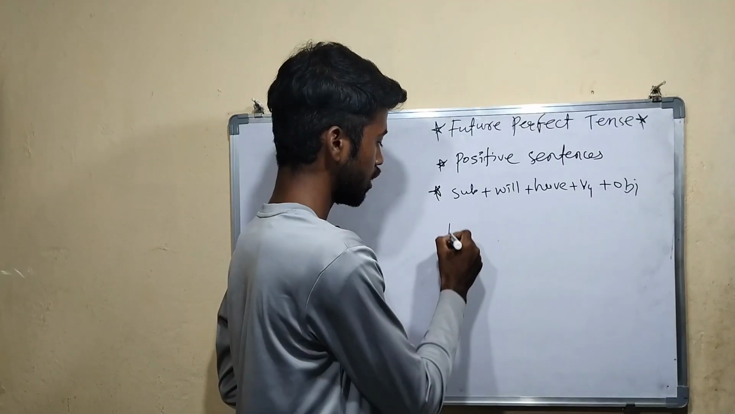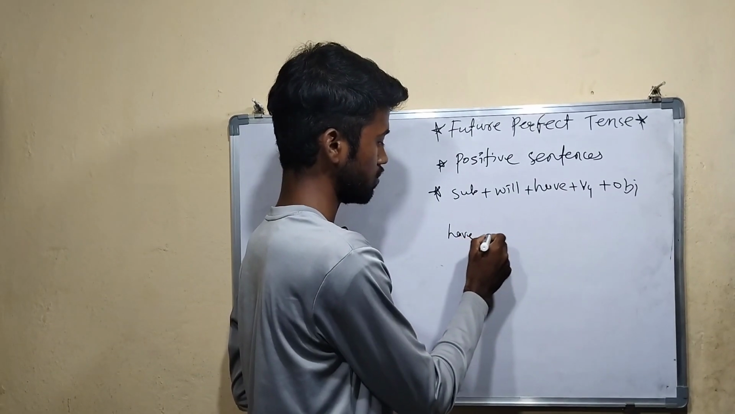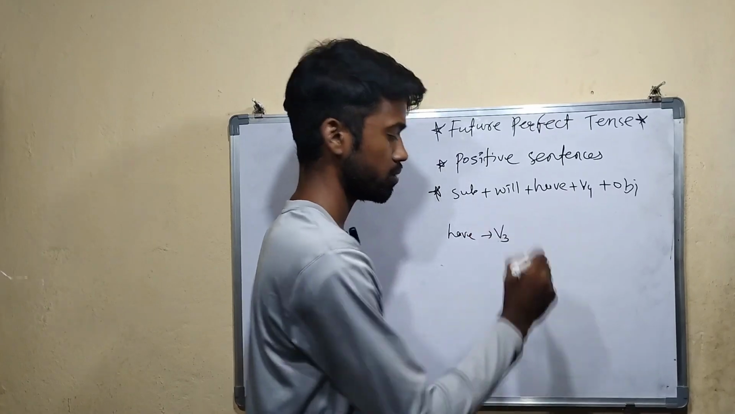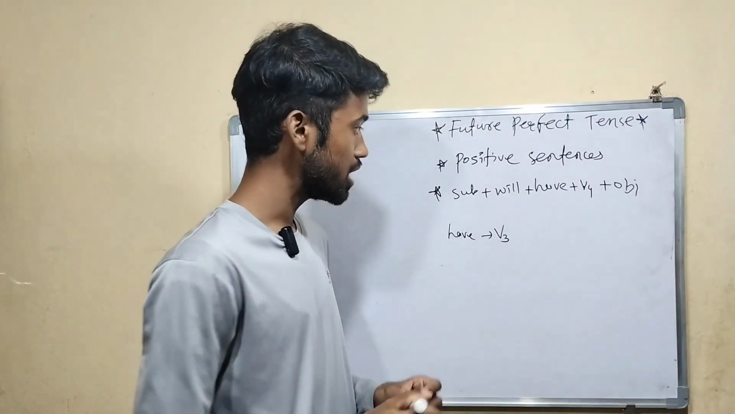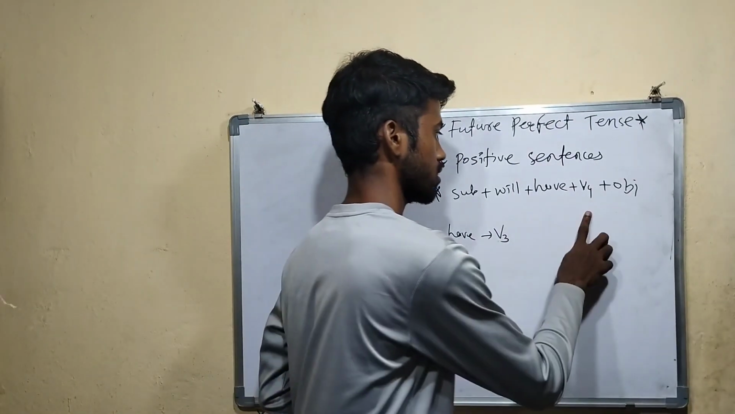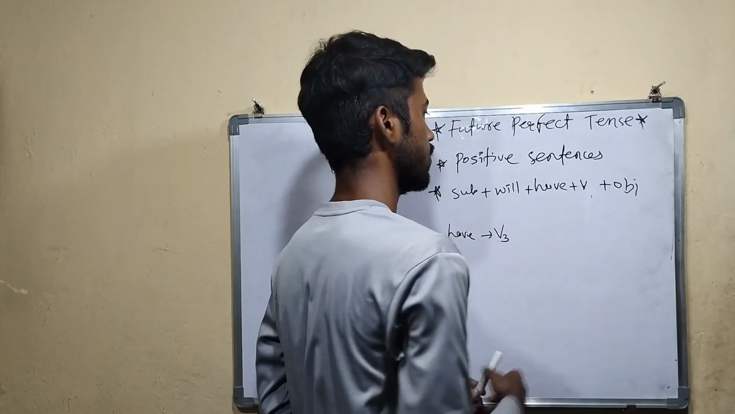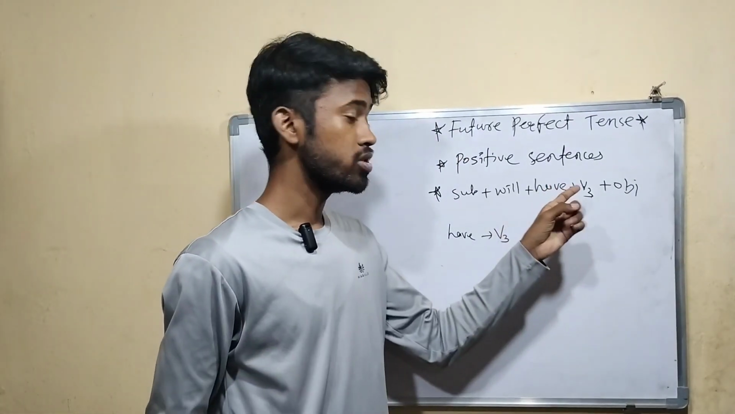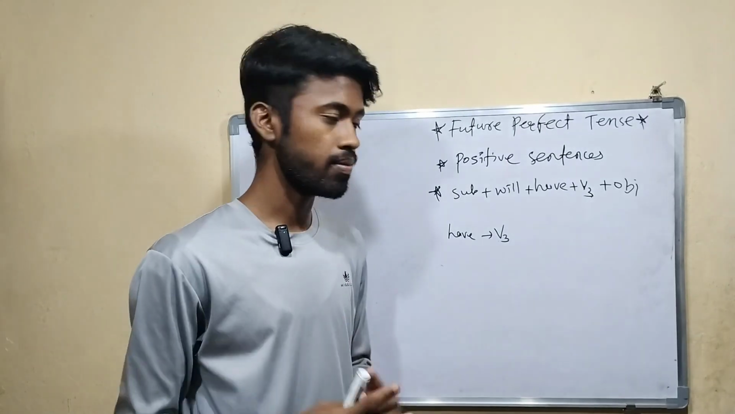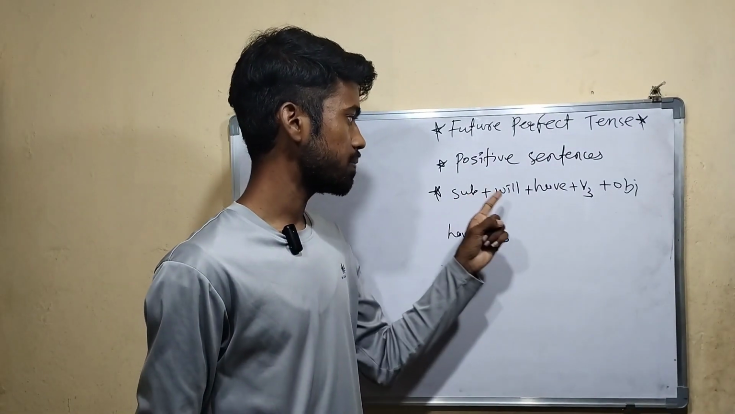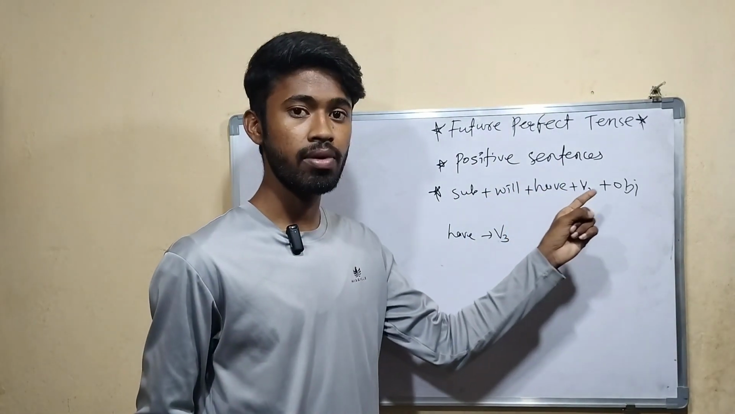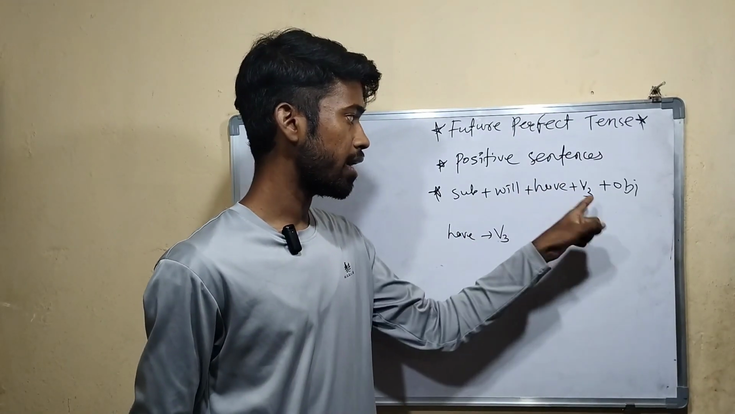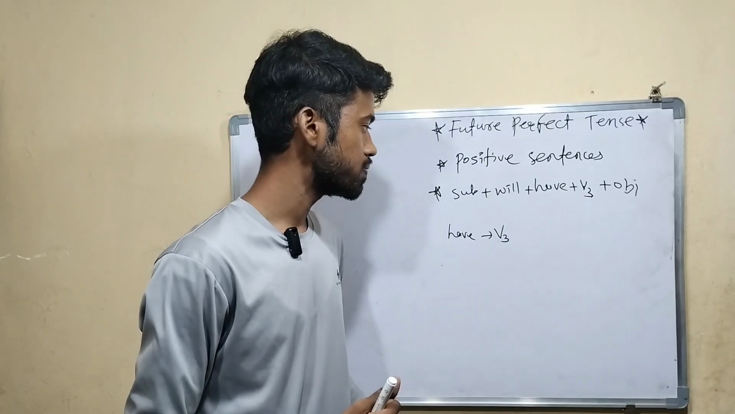And I told you with have forms, whenever you find have forms in any sentence, you always have to use the third form of verb. Okay. Even here, I said fourth form, sorry, this is the third form of verb. Whenever there is have, which form of verb do we have to use? Third form of verb. So here: subject plus will plus have plus third form of verb plus object. This is the structure. So with will have you have to use the third form of the main verb.